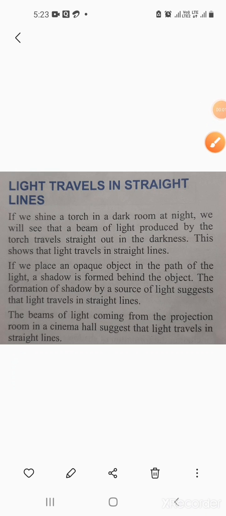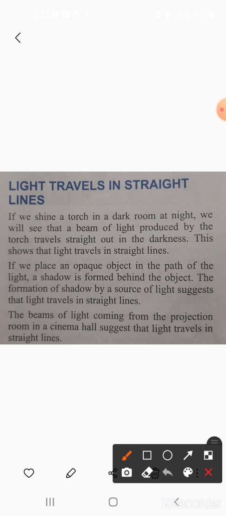Children, our next point is the traveling of light, or how light travels. We can say that light travels in a straight line. If we shine a torch in a dark room at night, we will see that a beam of light produced by the torch travels straight out in the darkness. This shows that light travels in straight lines.